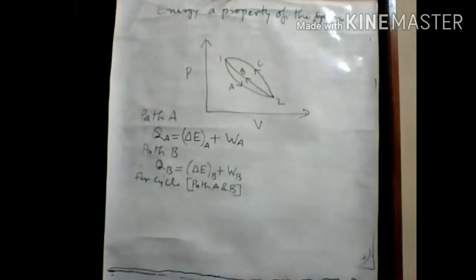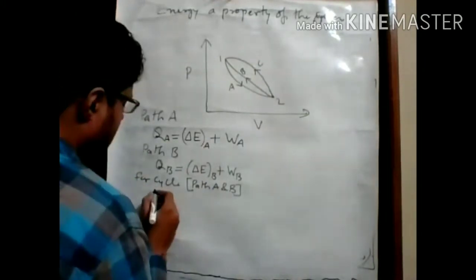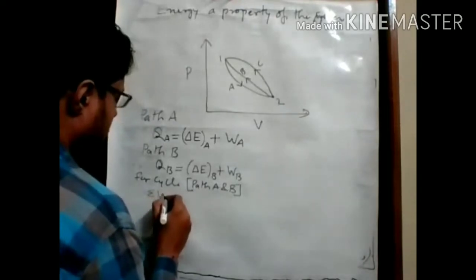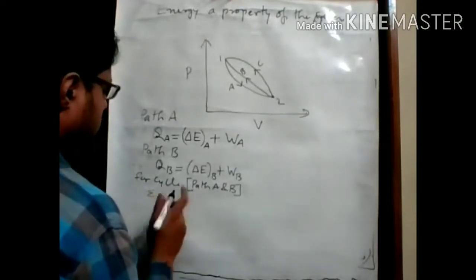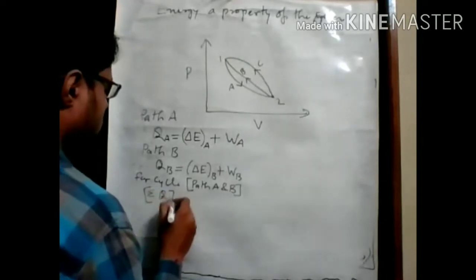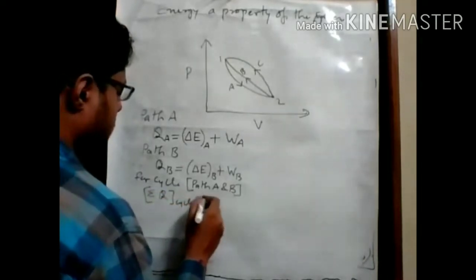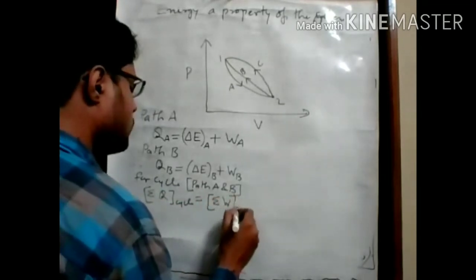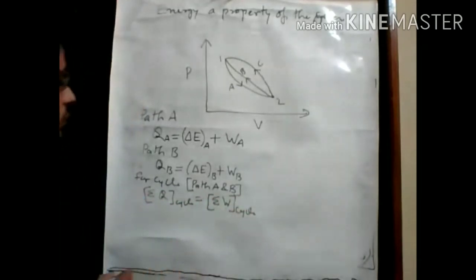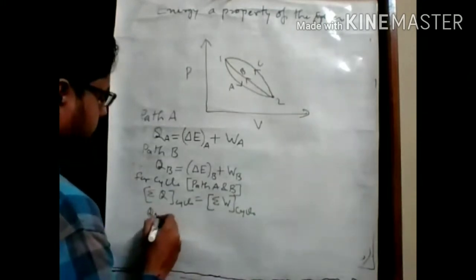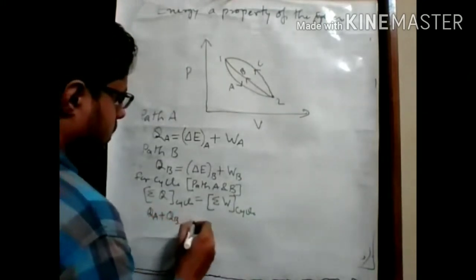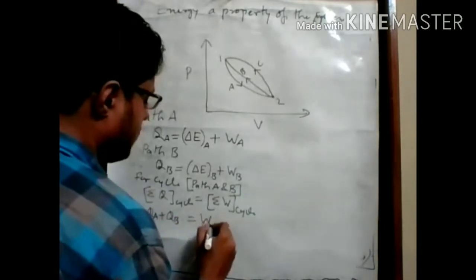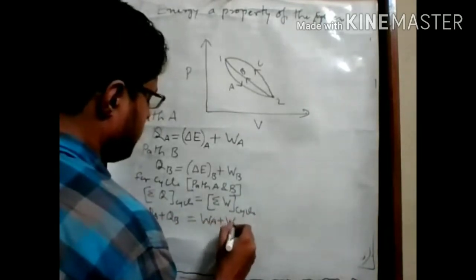If we write the first law of thermodynamics for this particular cycle, we can write sigma Q for a cycle equal to sigma W for a cycle. So we have to combine all these terms: QA plus QB equals WA plus WB.